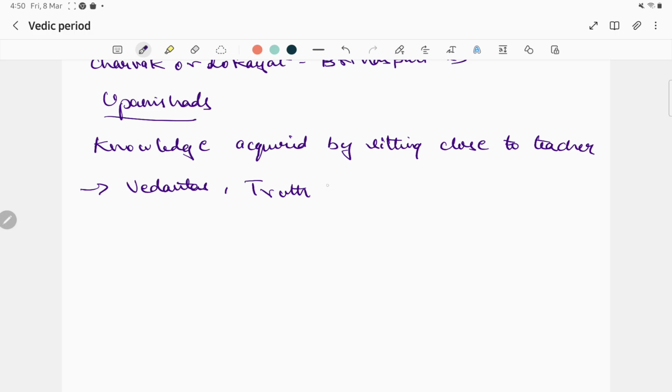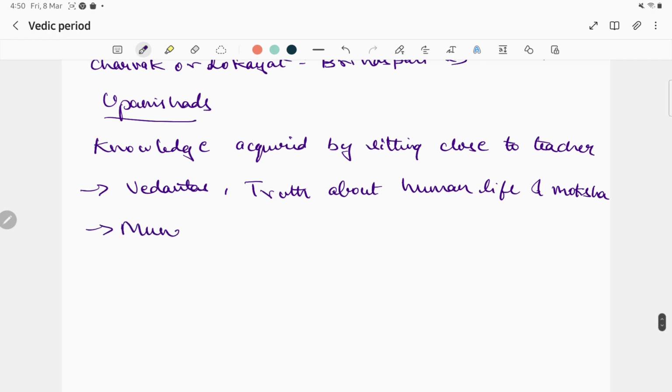Here you can see the truth about human life and the path to moksha. And there is the Mundaka Upanishad. From there we have taken Satyameva Jayate.